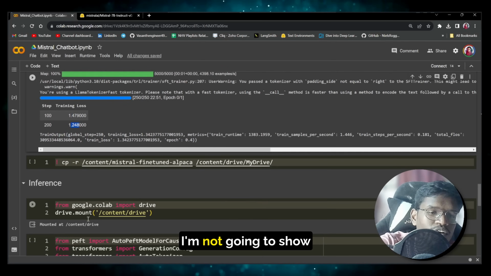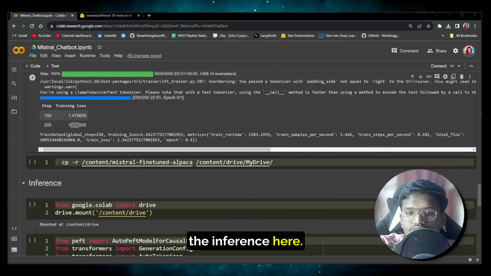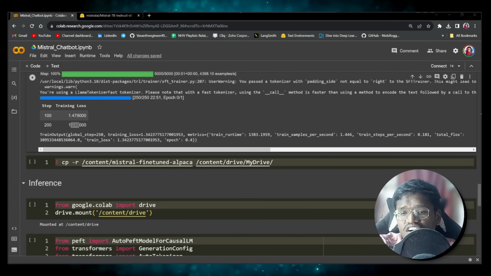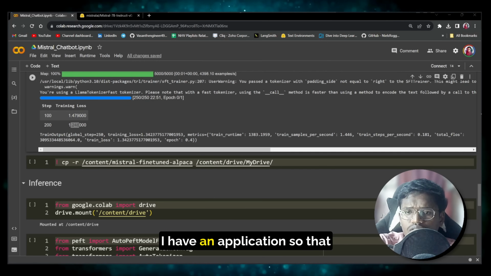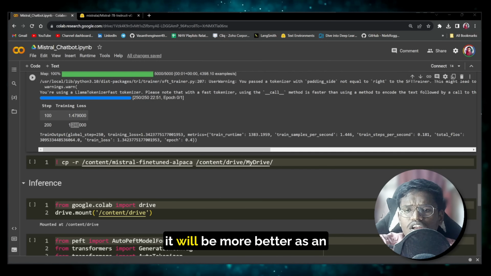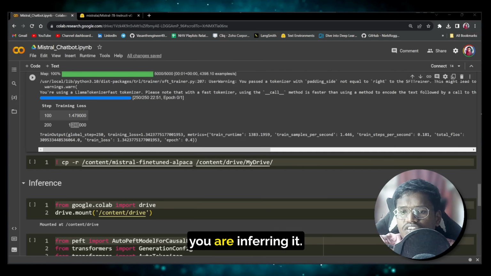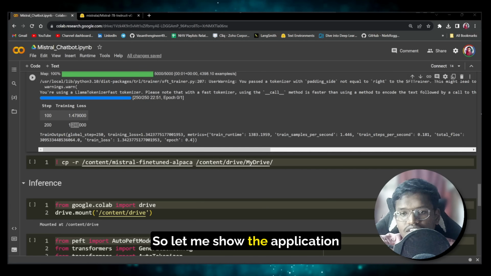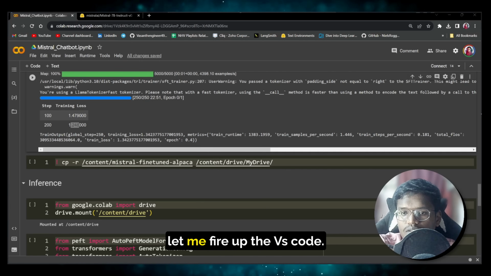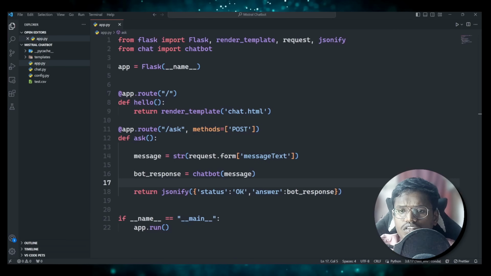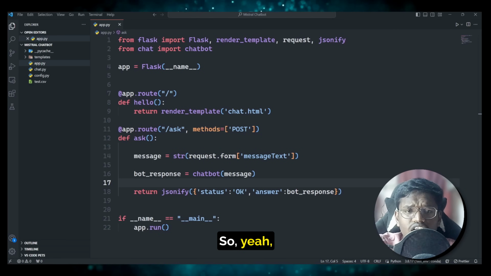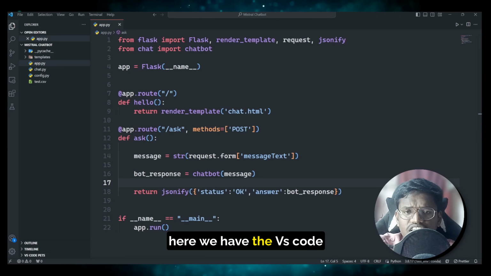Okay, I'm not going to show the inference here. I have an application, so that it will be better as an application when you are inferring it. So let me show the application right now. Okay, let me fire up the VS Code. So yeah, here we have the VS Code.